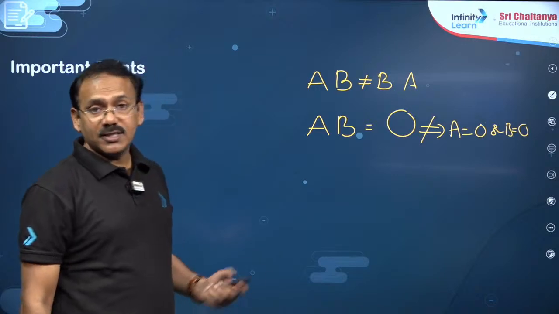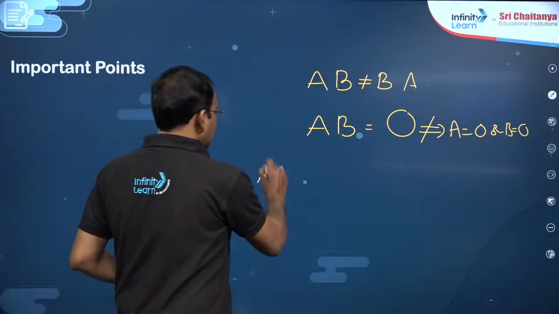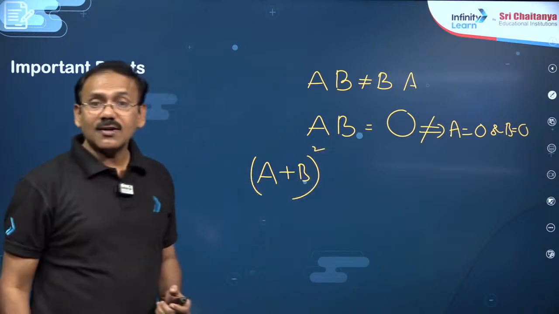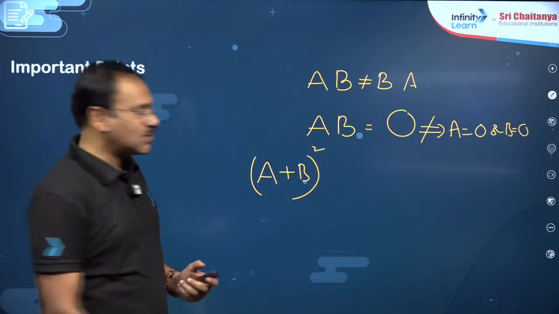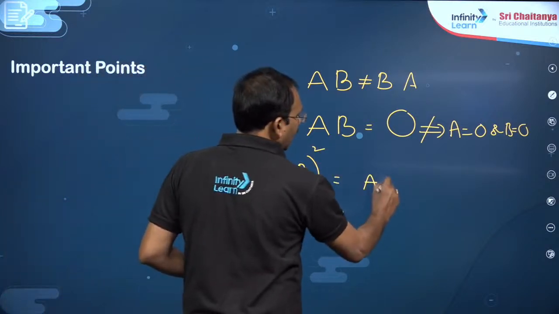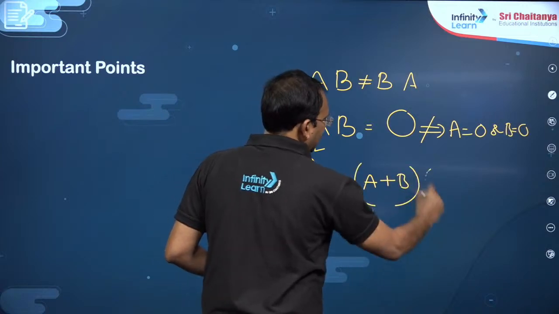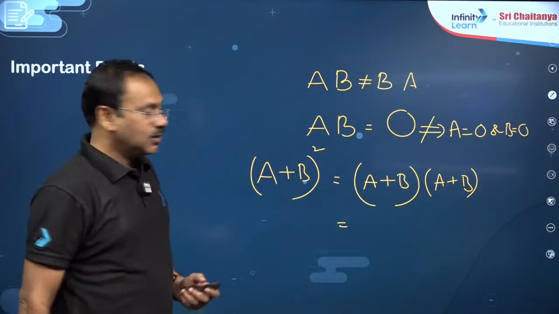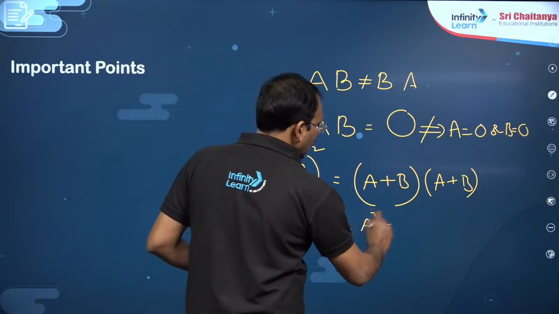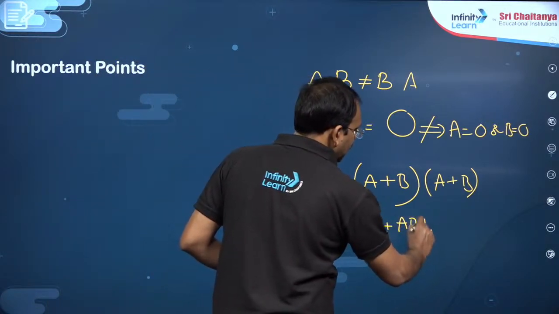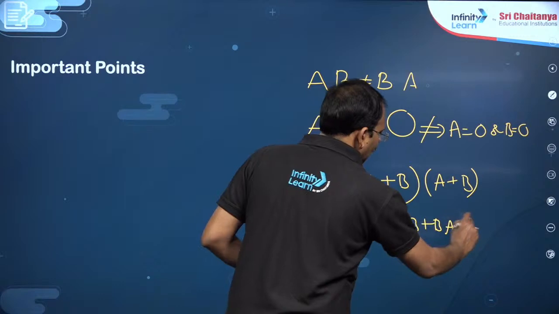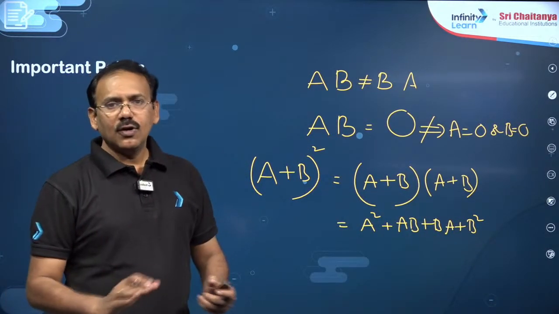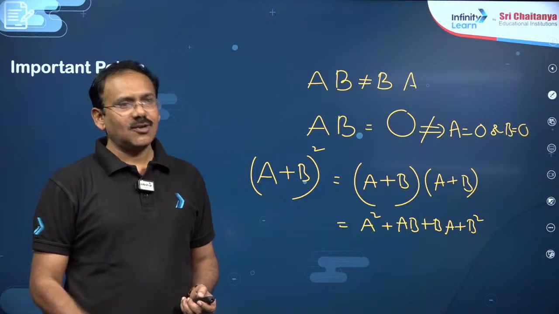Most importantly, since the commutative property is not there, (A+B) whole square in matrices, you cannot write like A square plus 2AB plus B square. You need to multiply (A+B) into (A+B). So you just apply the distributive law, and you will get A square plus AB plus BA plus B square. This is what relates to algebra of matrices, simple multiplications, additions and all these things.